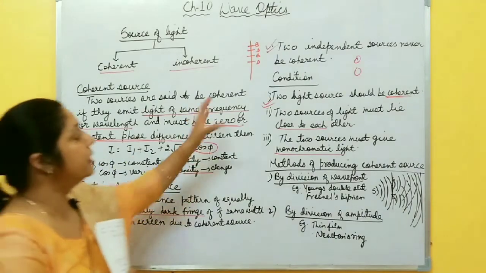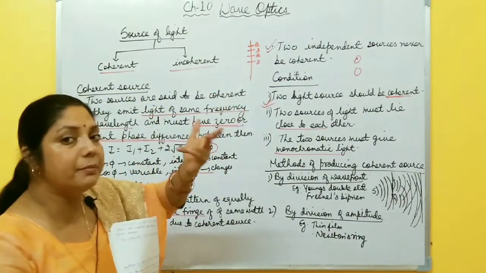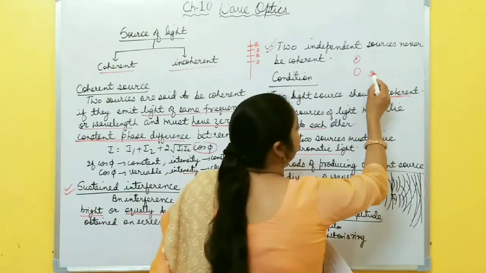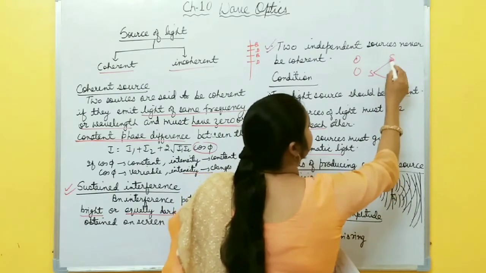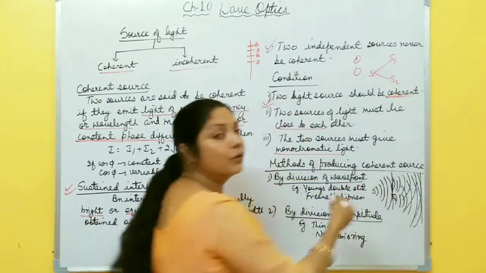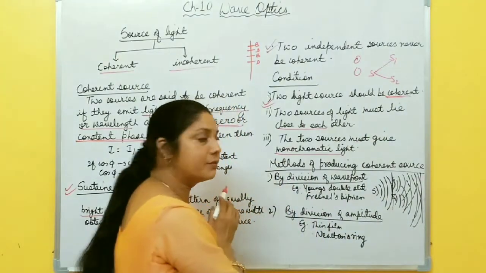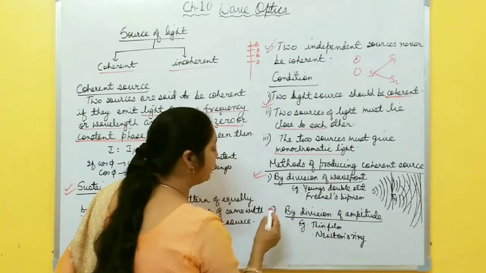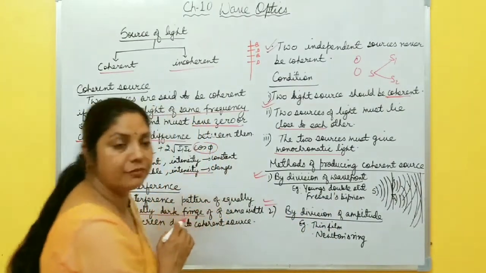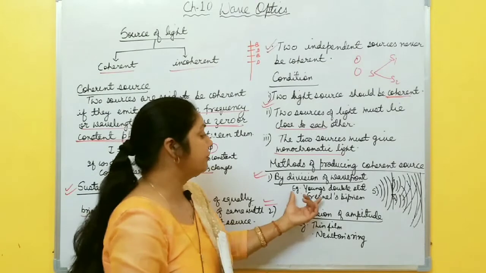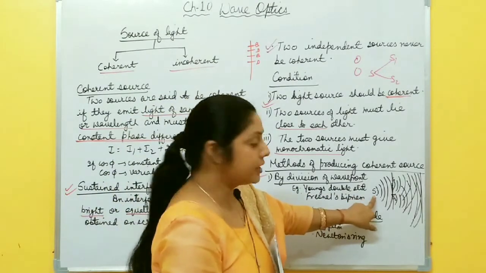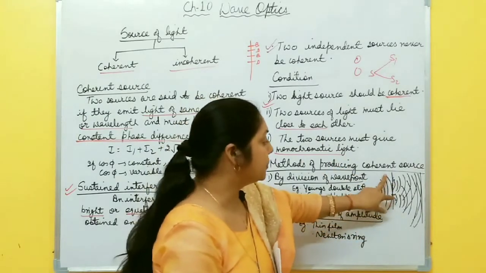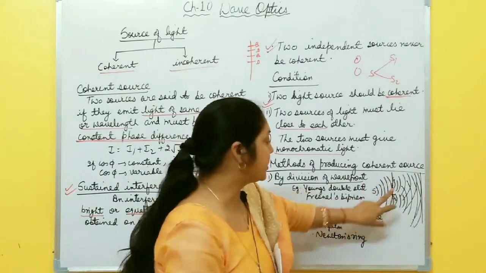But how is this coherent source produced? Two independent sources can never be coherent. So it's better to have one source, and from this one source, two sources are produced. And these two sources are coherent because they are produced from the same source. So there are different methods to produce coherent sources. First one is by division of wavefront. Second one is by division of amplitude. In division of wavefront, there is a single source, and from this single source, by the process of division of wavefront, two sources are produced, and these two sources are coherent sources.